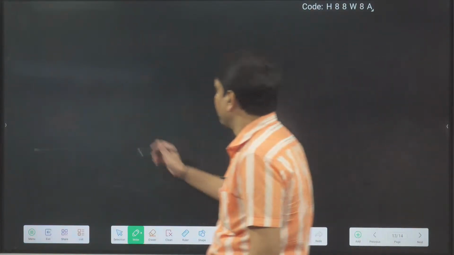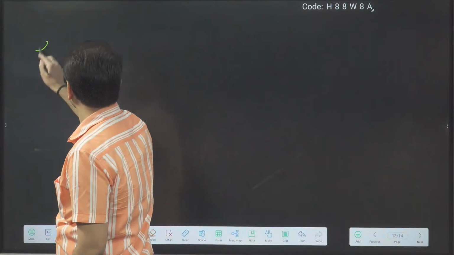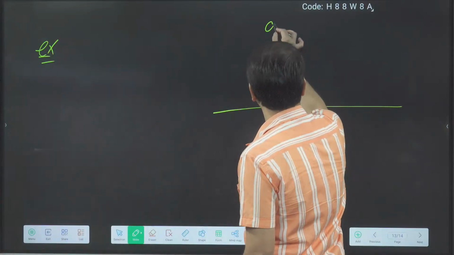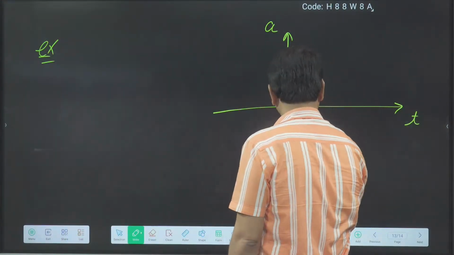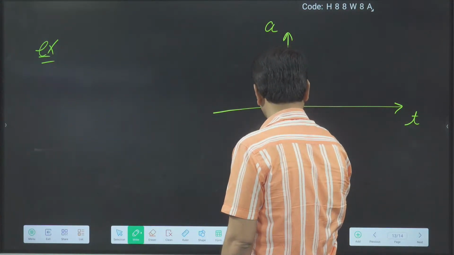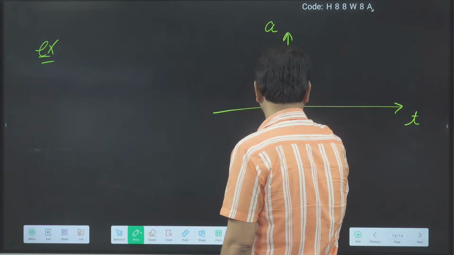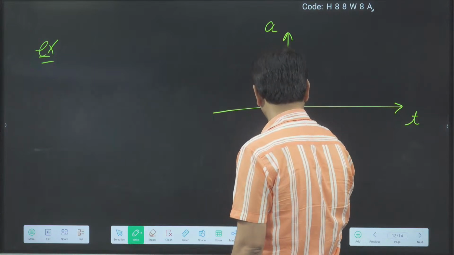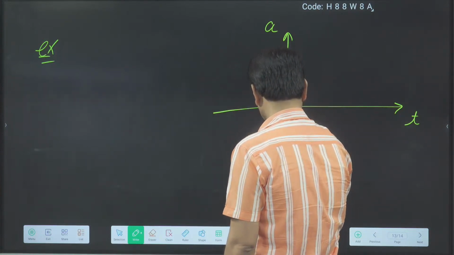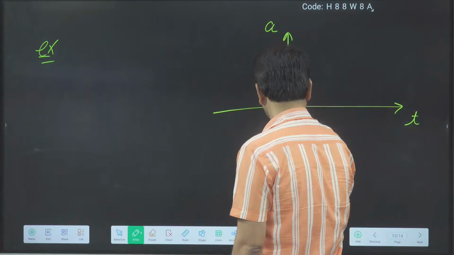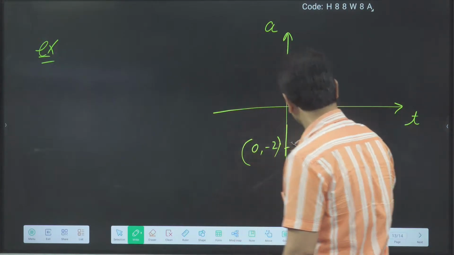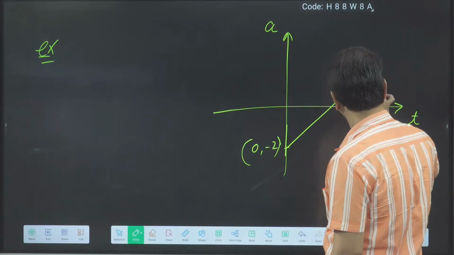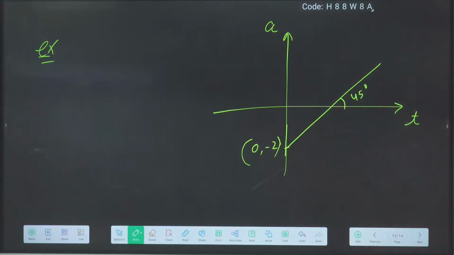Okay. Last, how we can get this in physics. Suppose I have given the acceleration and time graph. I have given the acceleration time graph.